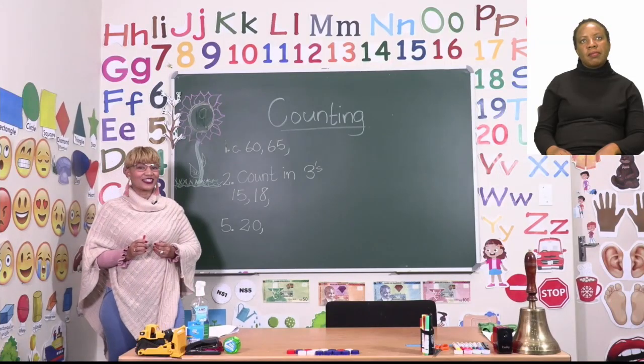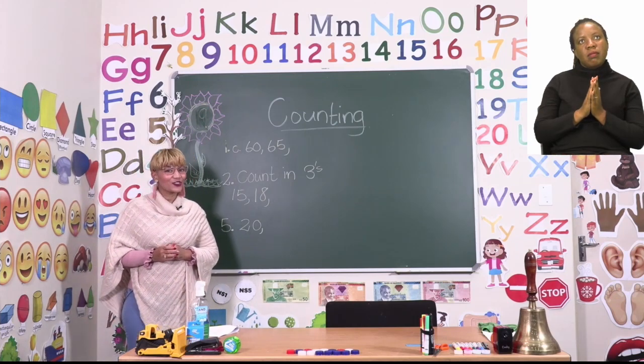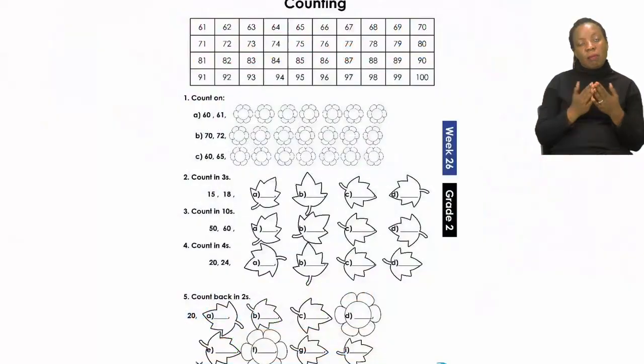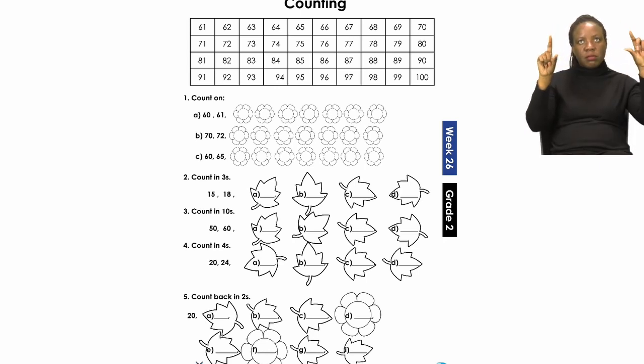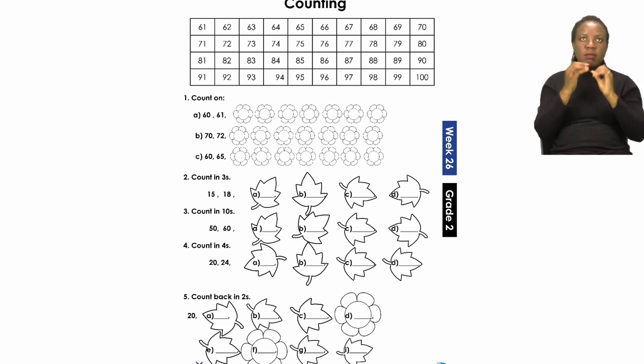In this part of our lesson, boys and girls, we are going to do some counting. Now let's go to page 19 in our booklets. On page 19, you will see you have a block with counting numbers. It starts from number 61 all the way up to 100.